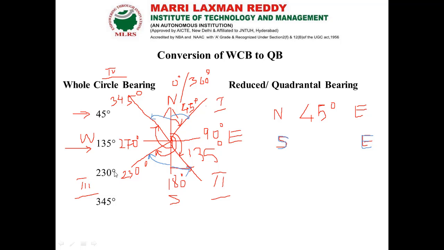So for southeast, how do we get it? South to south in the whole circle bearing system is 180 degree, minus the value we have with respect to our line, that is 135 degree.